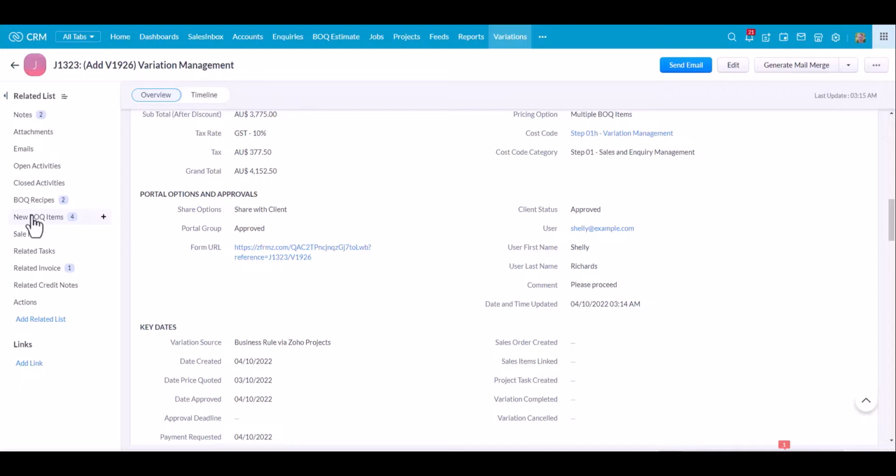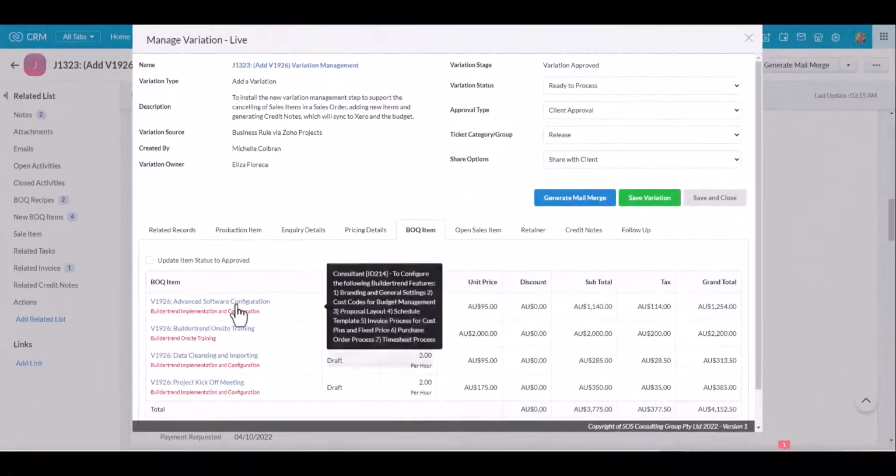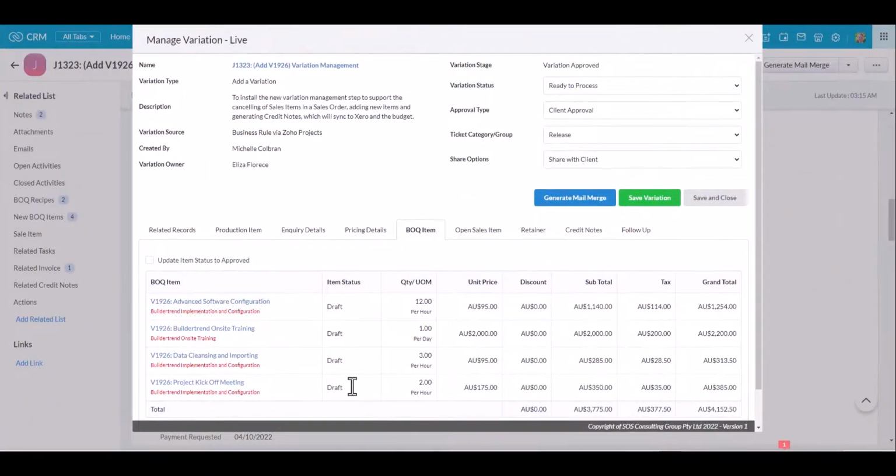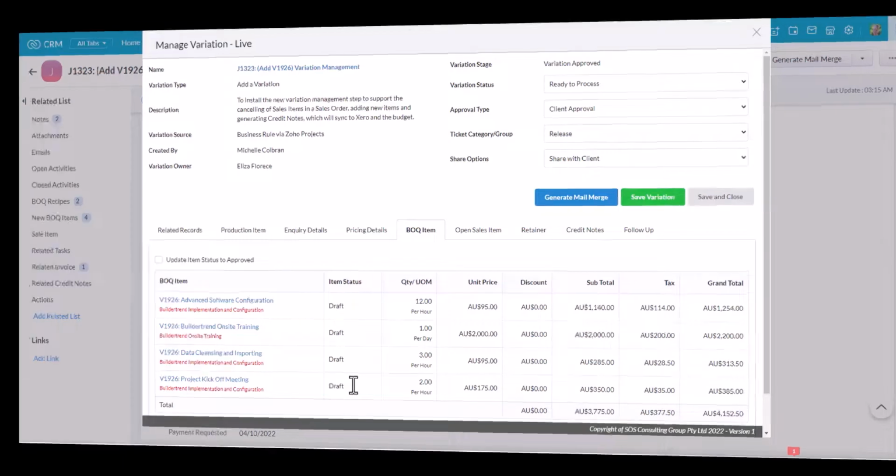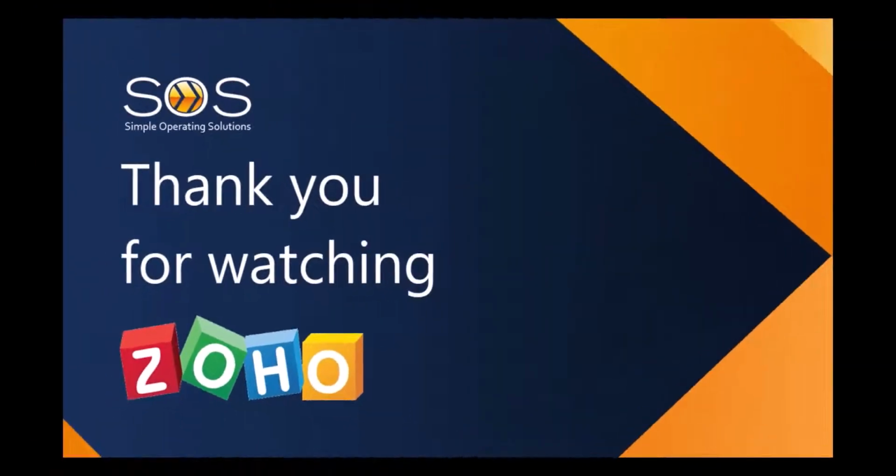The variation process also works with standard quotes as well as BOQ estimates. With standard quotes, when you go into the Manage Variation widget, instead of seeing the BOQ items tab, you will see in here quote items and all of your items from a native quote. Well, that's the variation management process.